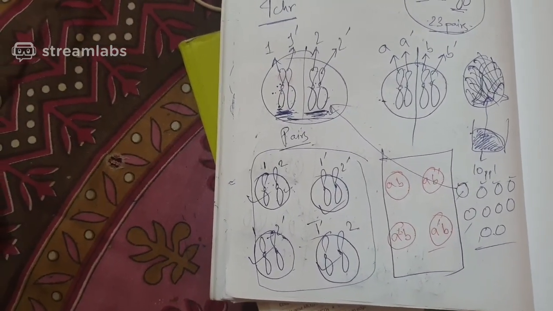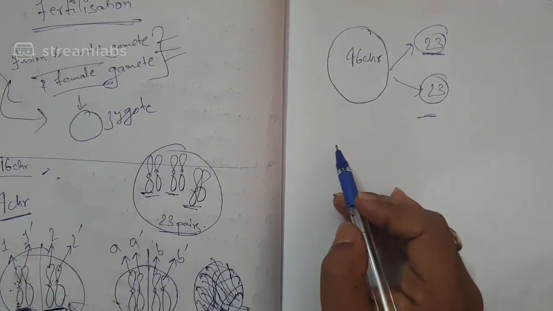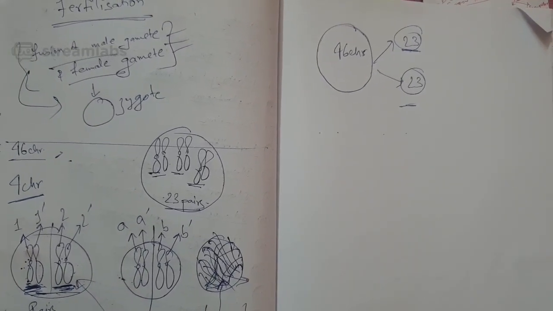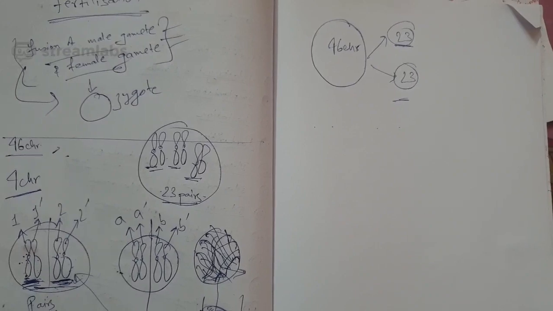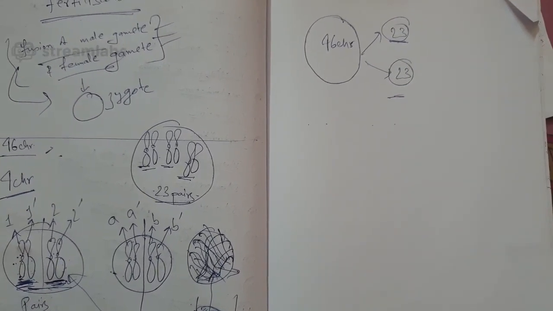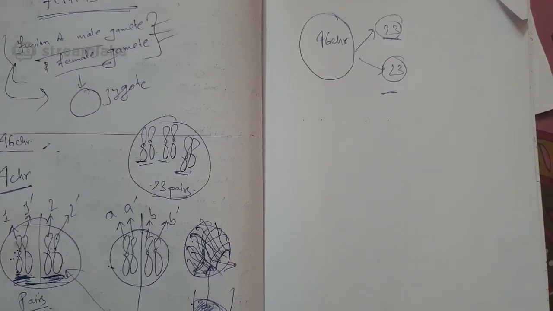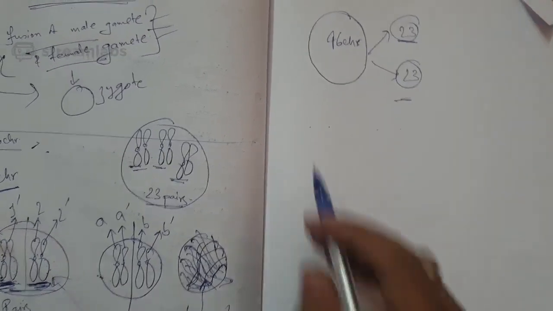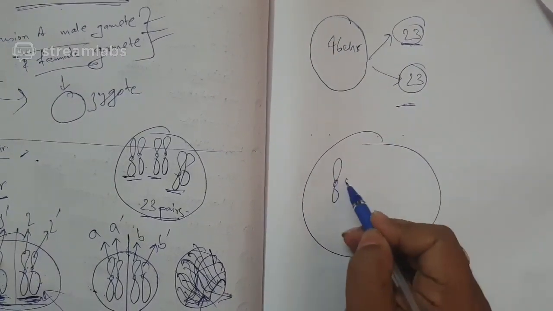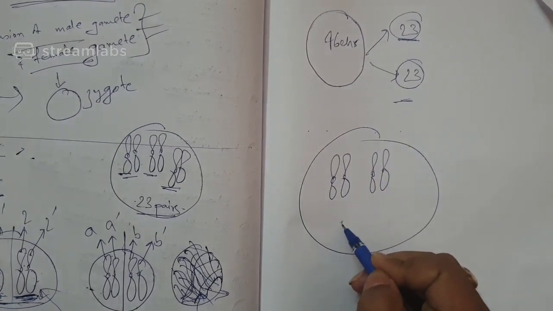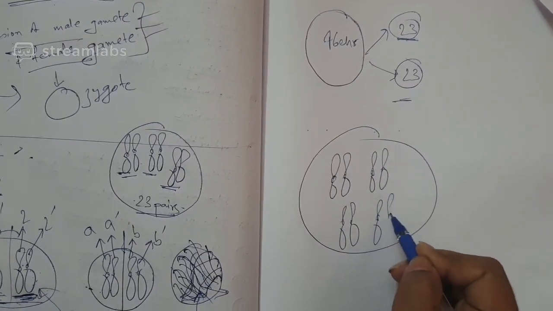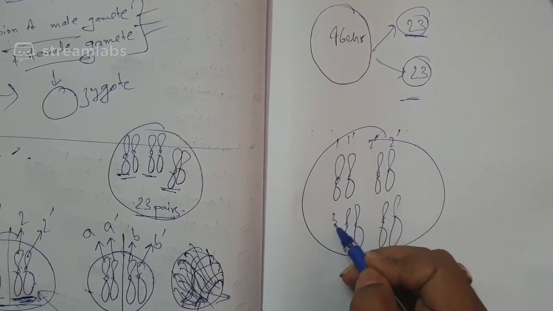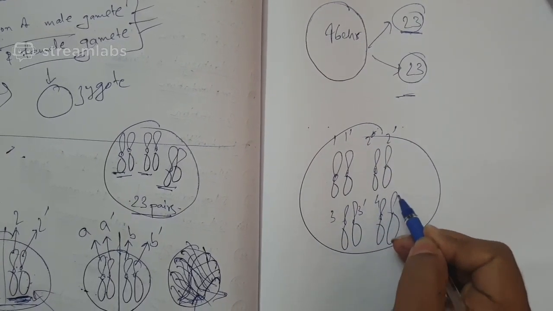So that is what I wanted to say to you. There can be a lot of combinations. Chromosome number 1, 1 dash, 2, 2 dash, 3, 3 dash, 4, 4 dash, in that way up to 23, and with dashes up to 46. So if chromosome number 1 comes, suppose for example, instead of a 4 chromosome organism I make it an 8 chromosome organism. Now see how complex it becomes: 1, 1 dash, 2, 2 dash, 3, 3 dash, 4, 4 dash.